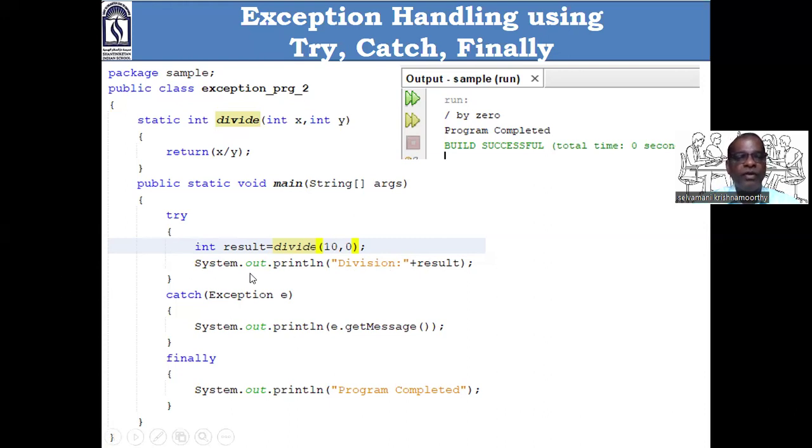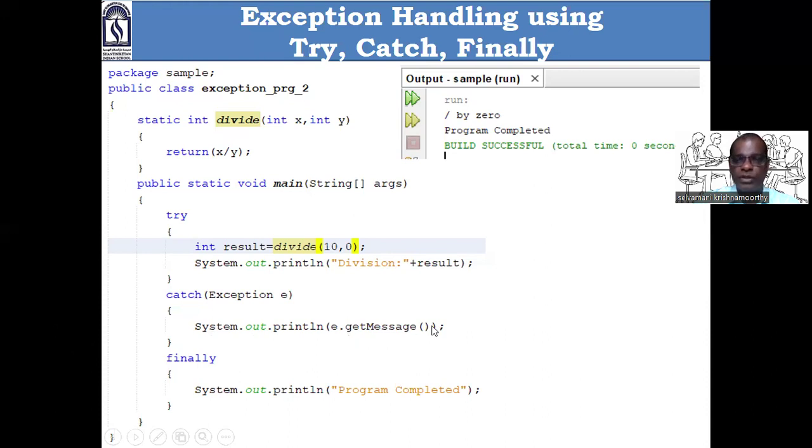What will happen if I am giving 10, 0 like this? Surely you know very well, an exception will be raised. How will it happen? Divide 10 comma 0, it will raise a divide by 0 exception. Then what will happen? This catch needs to run.